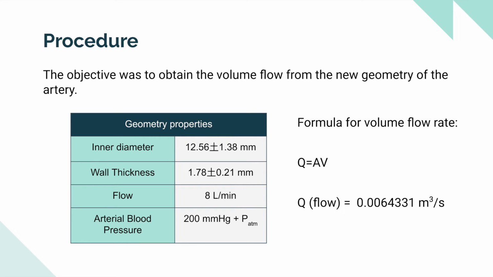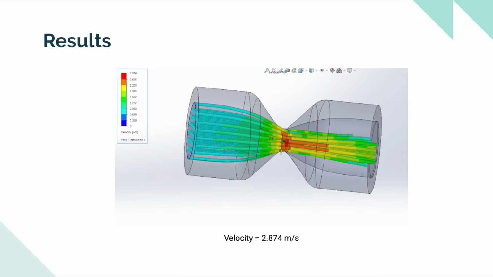Results showed that the flow obtained at the end of fibrosis was turbulent after applying the same blood flow of 8 liters per minute. The geometry properties were an inner diameter of 12.56 millimeters, wall thickness of 1.78 millimeters, and a flow of 8 liters per minute as mentioned before. The arterial blood pressure was 200 millimeters of mercury plus the atmospheric pressure. Thus, along with the flow, when including the value of the pressure, the resultant trajectory of the volume flow went